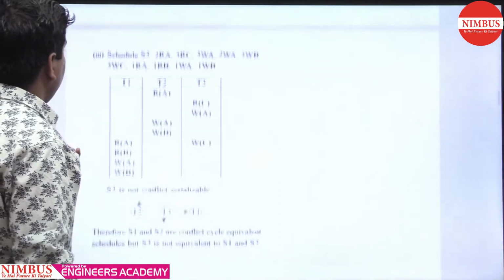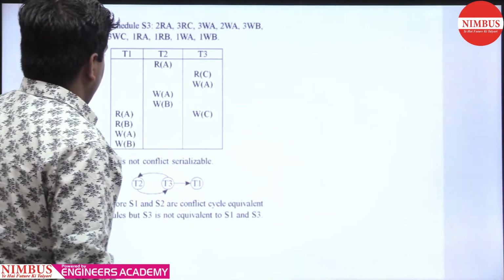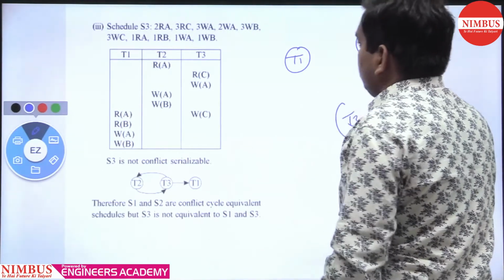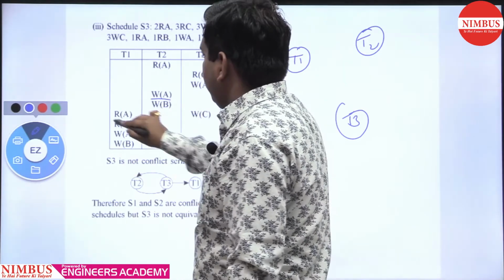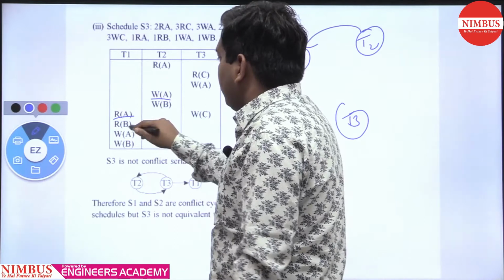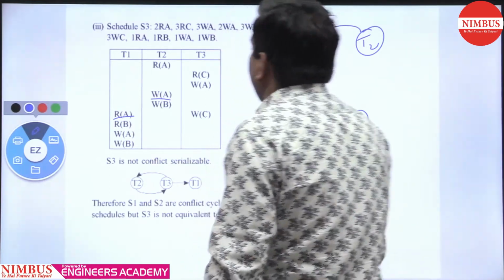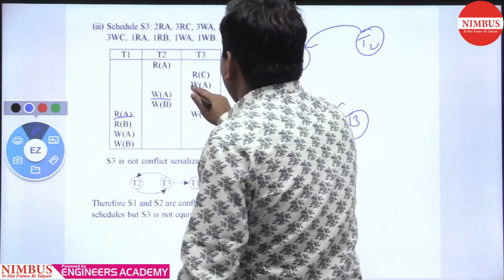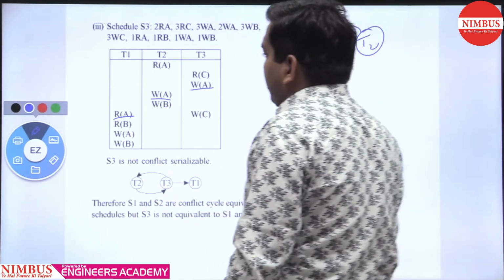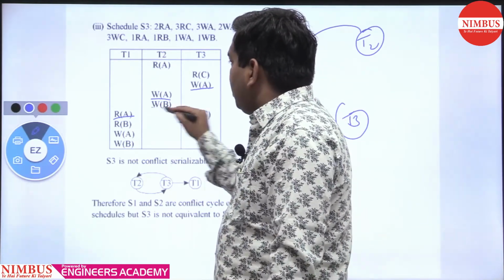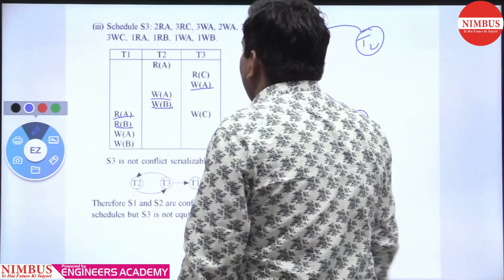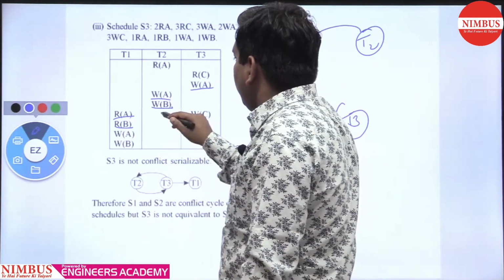Here we check. There is a read A, write A, this one, so T2 to T1 is an edge. Getting my point? And what about T1 to T2? No edge. T1 to T3? No. But T3 to T1 there is an edge on A. When we talk about B, T2 to T1 is already made, and T1 to T2 has no edge.